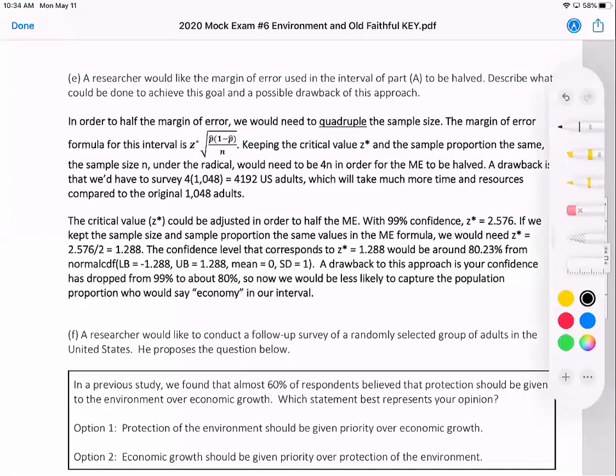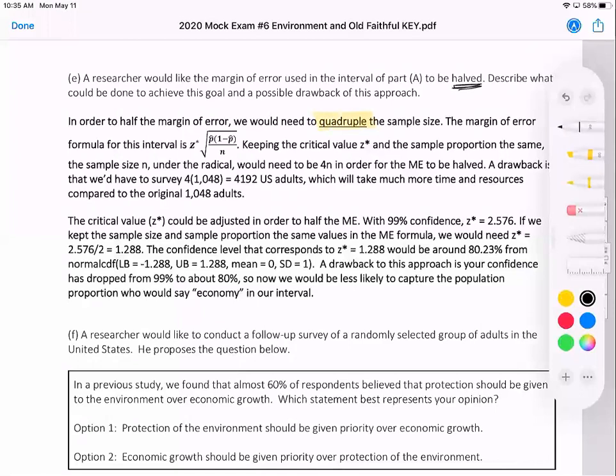But on part E, the researcher wants the margin of error to be halved. So describe what could be done. Now, if you said increase the sample size, that's true, but that wouldn't get an E in my book. I'd want a lot more articulation and specificity. So specificity meaning you need to quadruple the sample size.